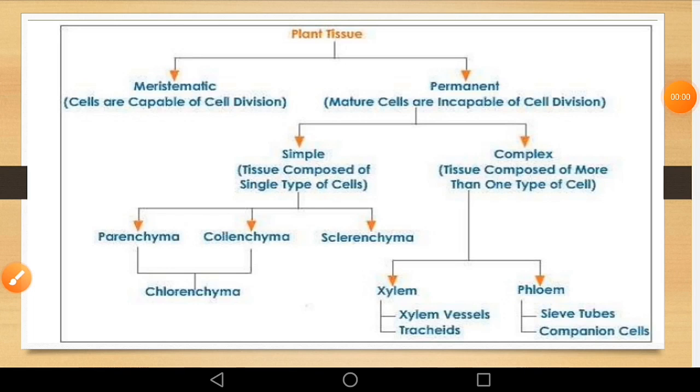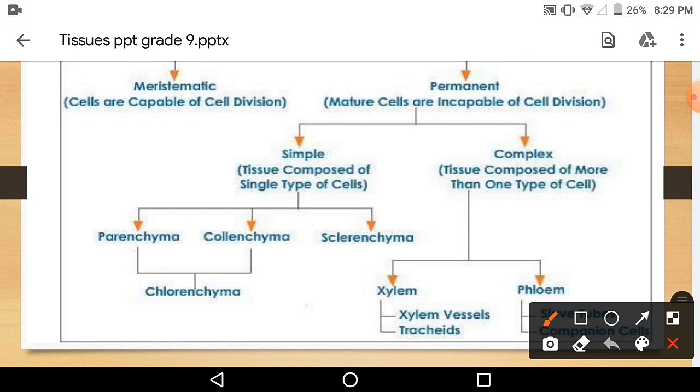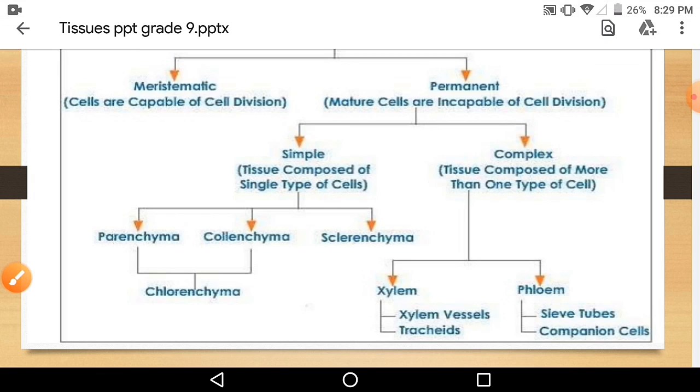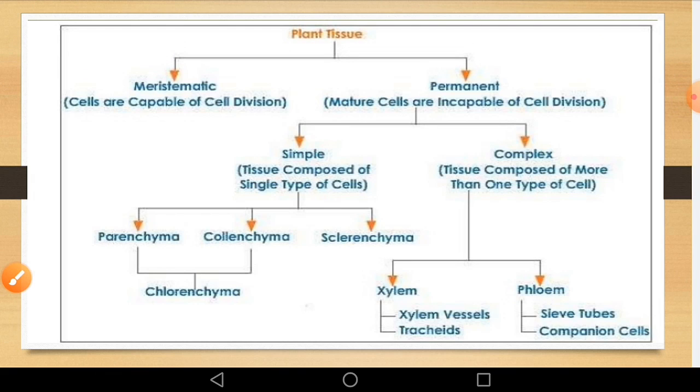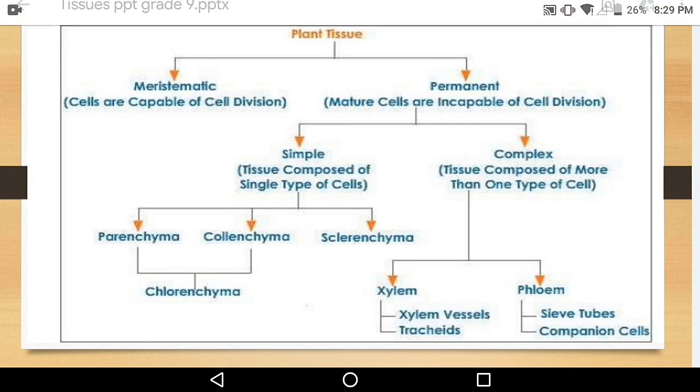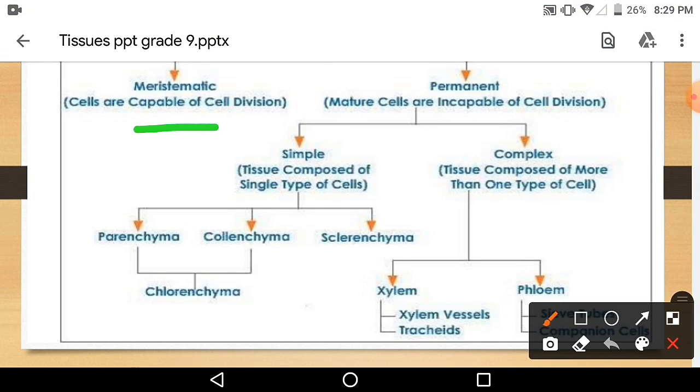Now children, after learning the difference between plant and animal tissue, let us study plant tissue in detail. The classification of plant tissue. Plant tissue is divided into meristematic tissue and permanent tissue. Meristematic are the ones which are capable of cell division. That means they can divide, they can multiply. Permanent are the ones which cannot carry out cell division. They are incapable of cell division. They are called permanent.